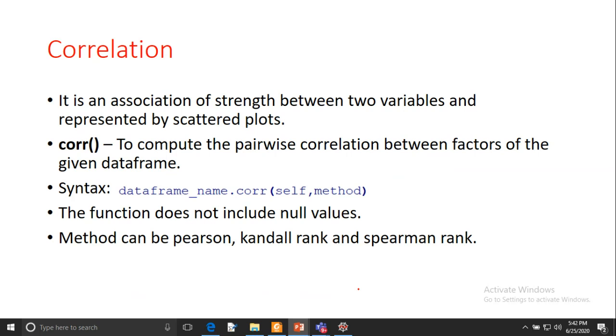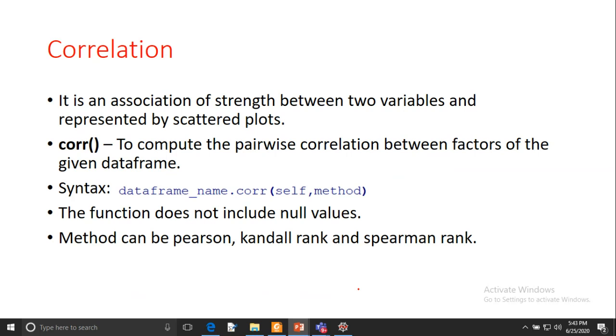Here the self is the name of your correlation method, and the method can be the Pearson method, Kendall rank method, or Spearman rank method.